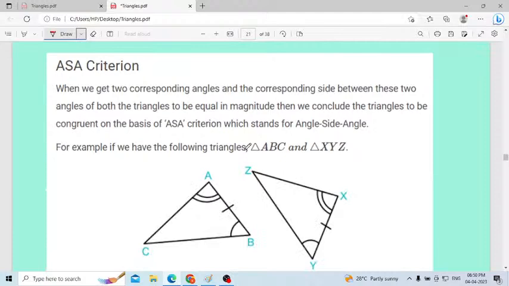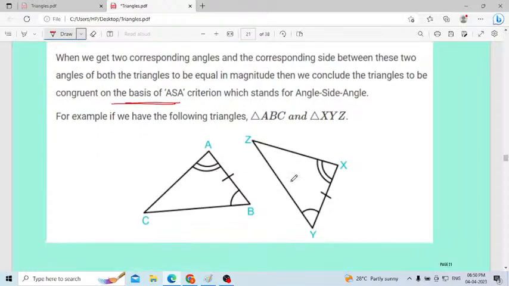Then next one, ASA criteria. Here two angles and one side must be equal. Always remember, corresponding angles, corresponding sides must be equal. When we get two corresponding angles and the corresponding side between the two angles of both the triangles to be equal in magnitude, then we conclude that the triangles are congruent on the basis of ASA criteria. ASA means angle side angle criteria.